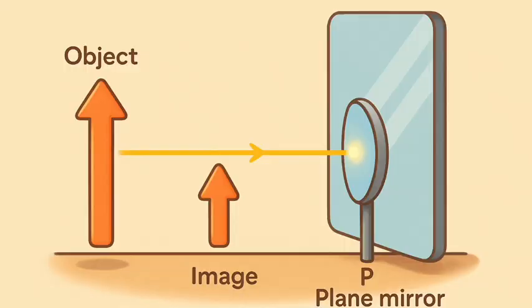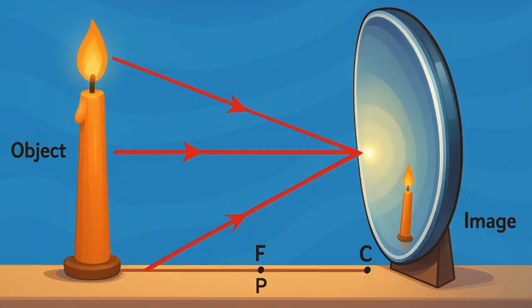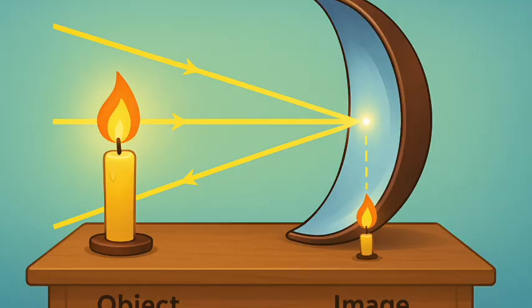9.2.1 Image formation by spherical mirrors. You have studied about the image formation by plane mirrors. You also know the nature, position and relative size of the images formed by them. How about the images formed by spherical mirrors? How can we locate the image formed by a concave mirror for different positions of the object? Are the images real or virtual? Are they enlarged, diminished, or have the same size? We shall explore this with an activity.